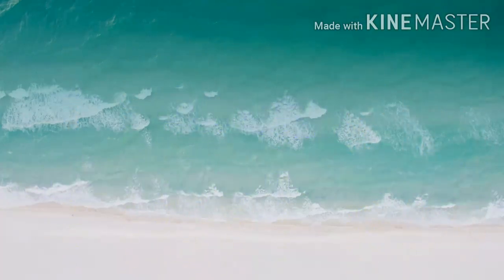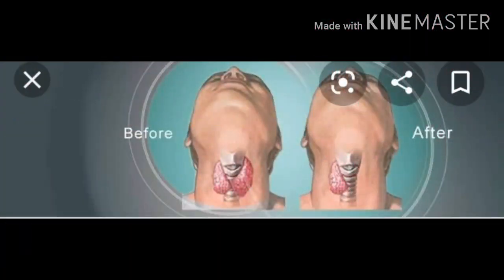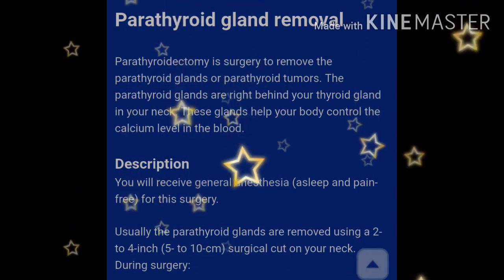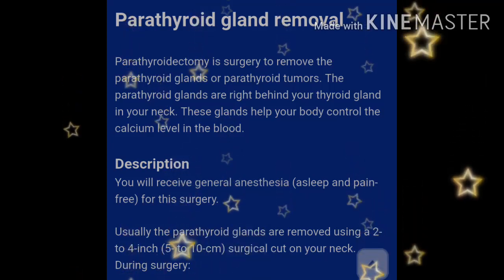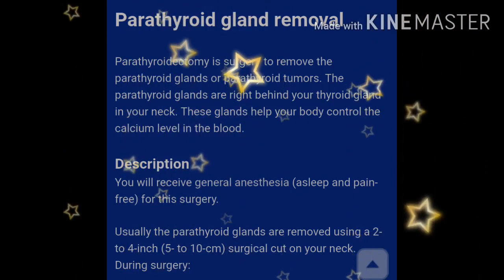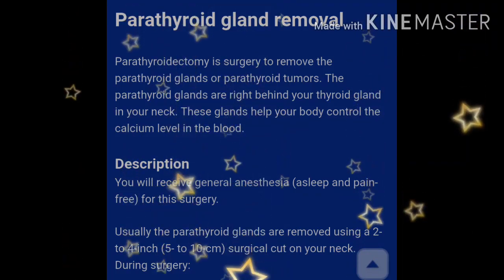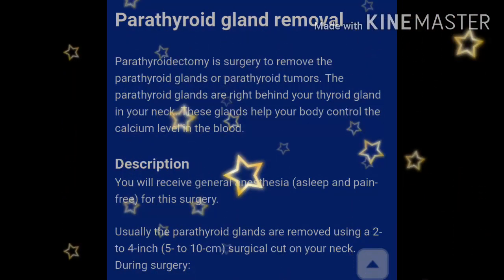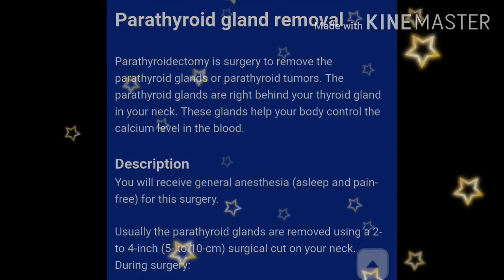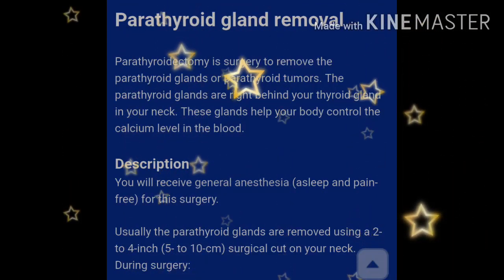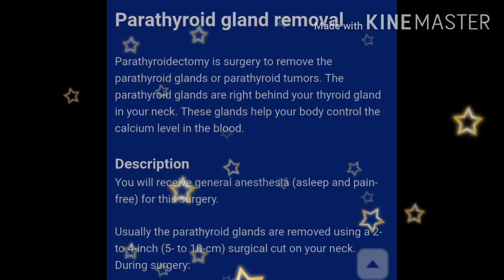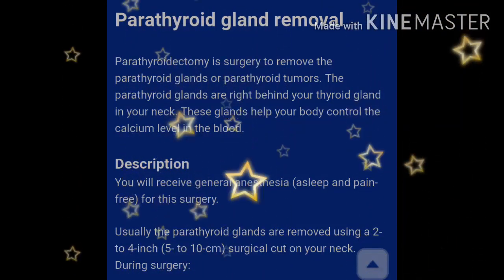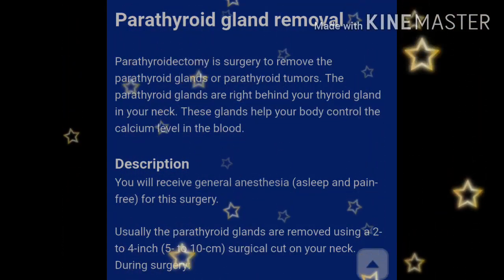Then surgery. Parathyroidectomy is a surgery to remove the parathyroid gland or parathyroid tumor. The parathyroid glands are right behind your thyroid gland in your neck. These glands help your body control the calcium level in the blood. In this surgery, we remove the parathyroid gland or any tumor in the gland. It means these glands are responsible for controlling the calcium level in the blood in our body.